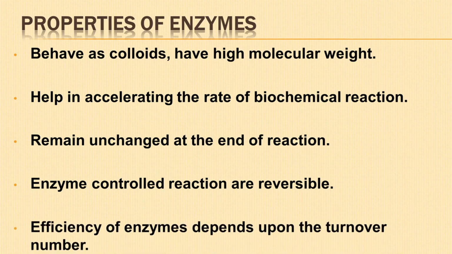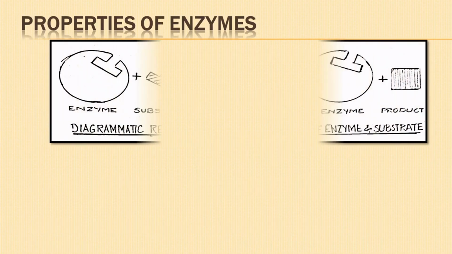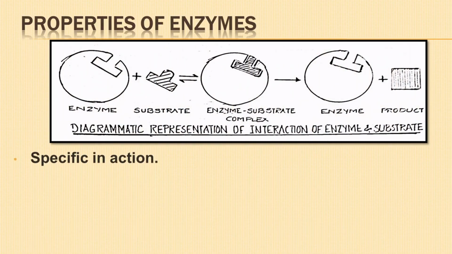Most enzymes have high turnover number. Turnover number is the number of substrate molecules acted upon by one molecule of enzyme per unit of time. Enzymes are said to be efficient when the turnover number is high. The enzymes are specific in action.